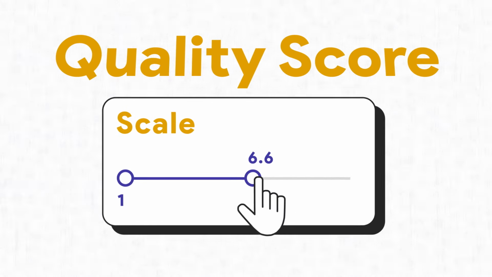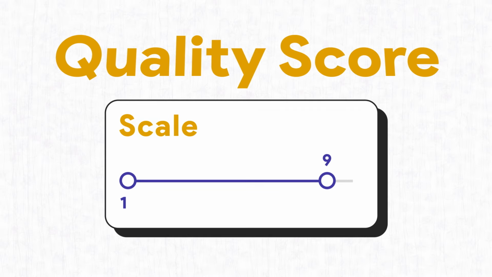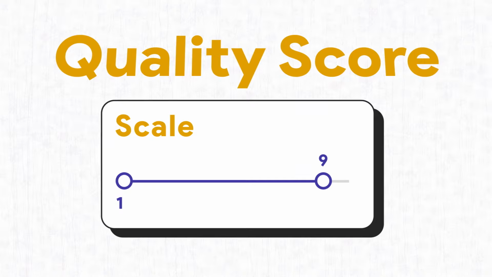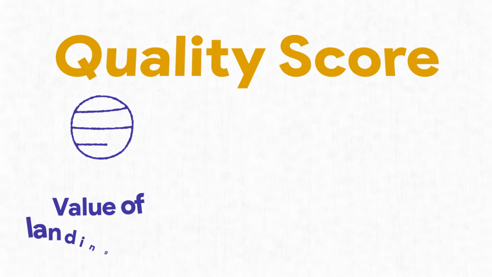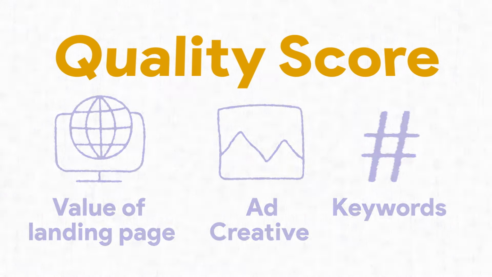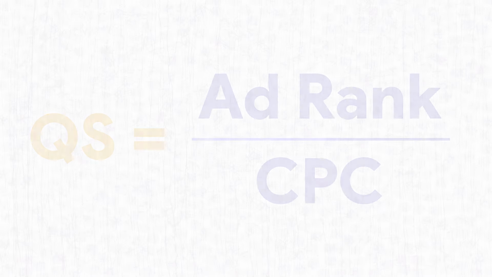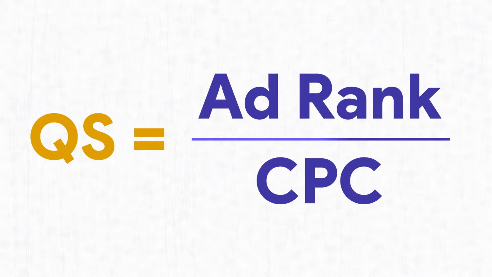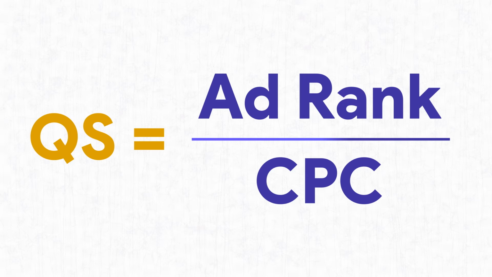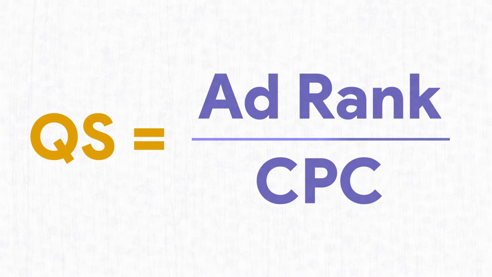Back to the quality score: it scales from 1 to 10 and is assigned at the keyword level. It is pretty much an aggregate estimation of the user experience according to the Google algorithm. The quality score measures the value of the landing page, the ad creative, and the keywords. It also includes a comparison with the Google Ads run by your competitors. The ad rank formula shows that the higher the quality score, the lower your CPC. It means that if you craft an amazing advertisement, you will pay a smaller amount of money.